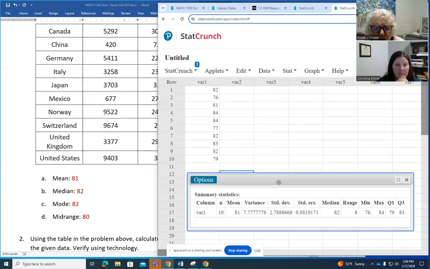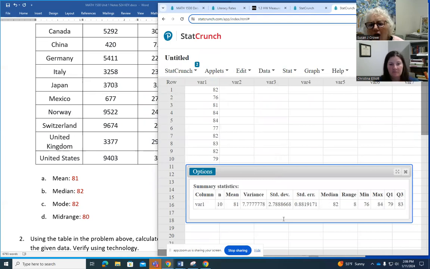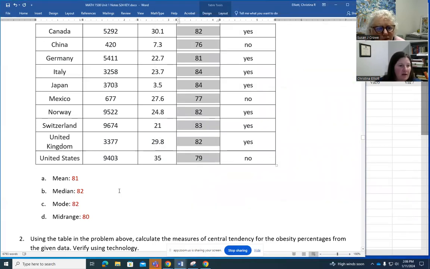Except for mode. Mode is not on the default list. But that's the only one. The rest of them are there. Mean is there, median, and your minimum and maximum are there. Mode's just at the very bottom of the list, and it's not on the default list.